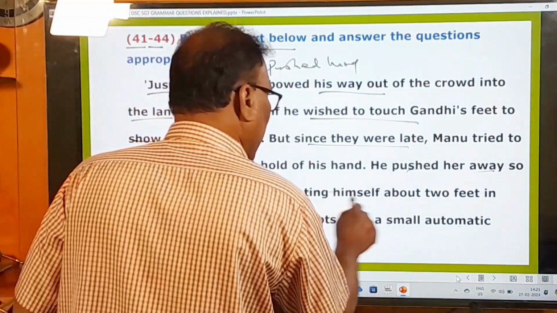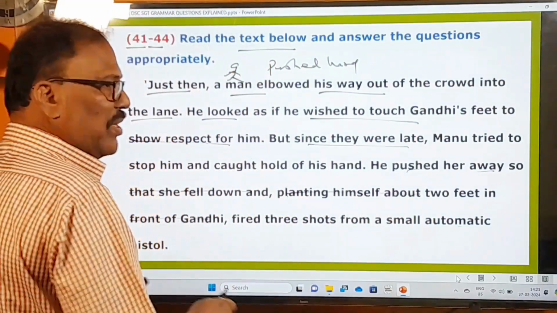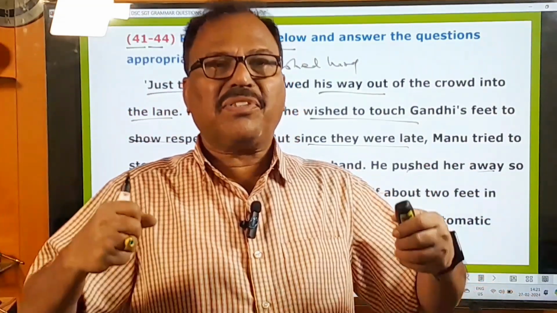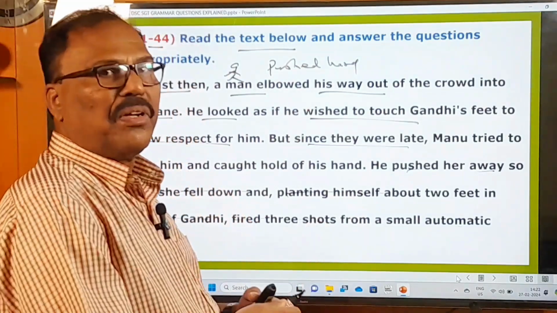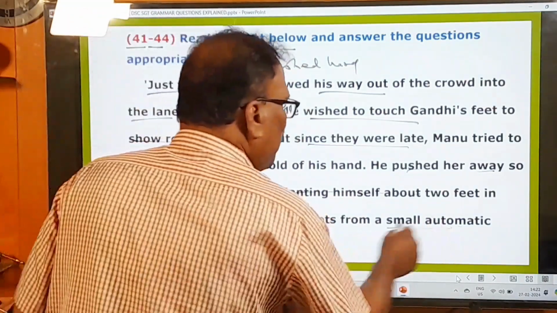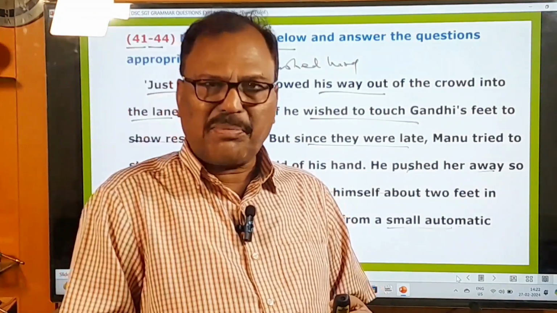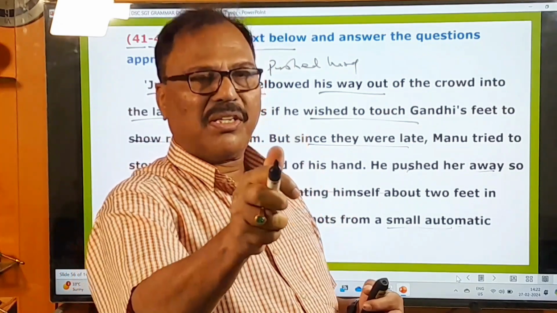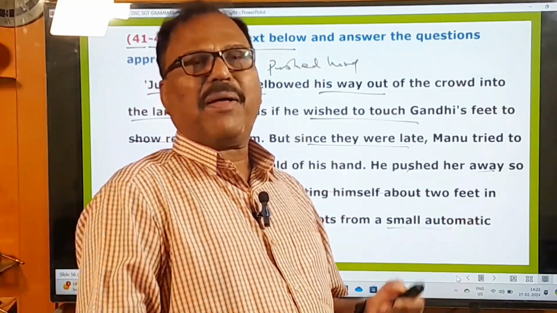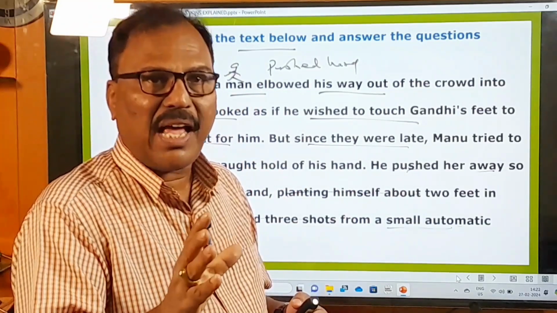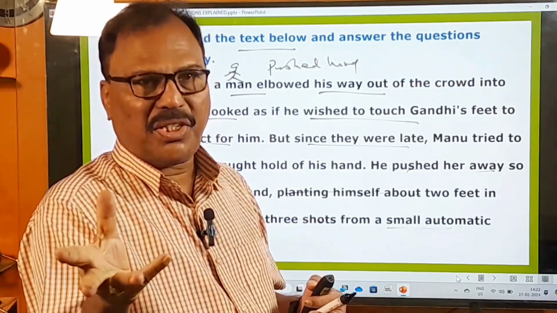So planting himself about 2 feet in front of Gandhiji. So from that crowd, this man emerged and now planting himself. Planting means standing firmly or standing fixedly just 2 feet in front of Gandhiji. And what did he do? Fired 3 shots, from a small automatic pistol. He had a small automatic pistol, and with that automatic pistol, he fired at Gandhiji 3 shots, and with that Gandhiji died. And from this passage, you understand who that man was. That was none other than Nathuram Godse, who killed Gandhiji on that day.